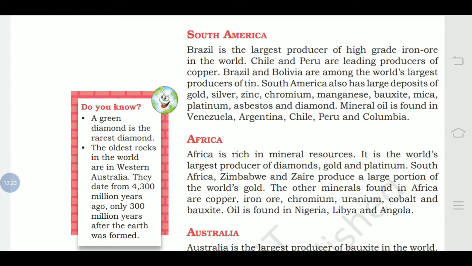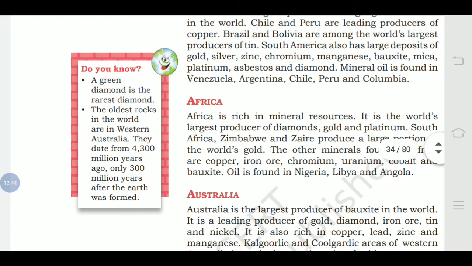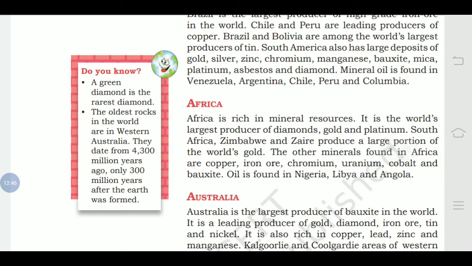South America also has large deposits of gold, silver, zinc, chromium, manganese, bauxite, mica, platinum, asbestos and diamond. These are the other minerals found in South America. Mineral oil is found in Venezuela, Argentina, Chile, Peru and Colombia. So these are the minerals found in South America.